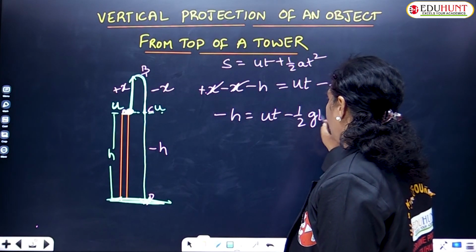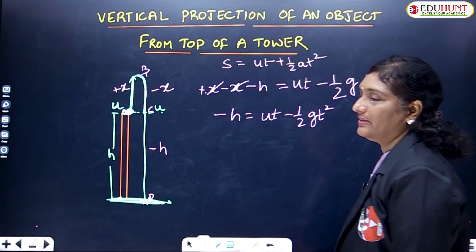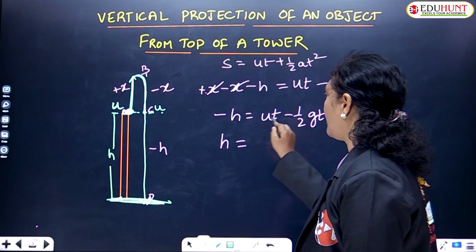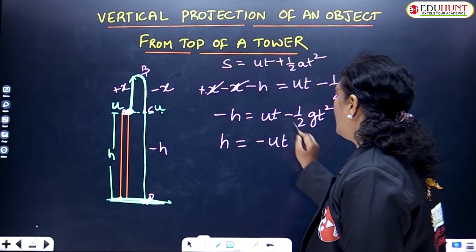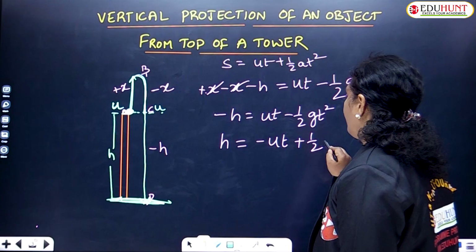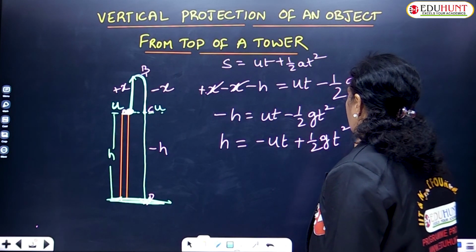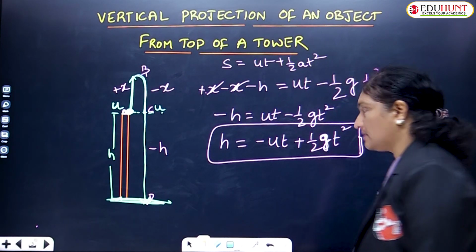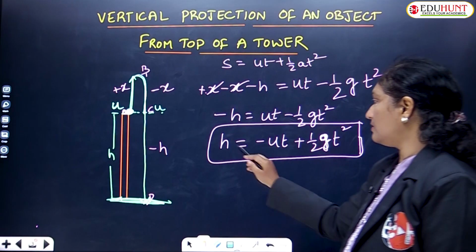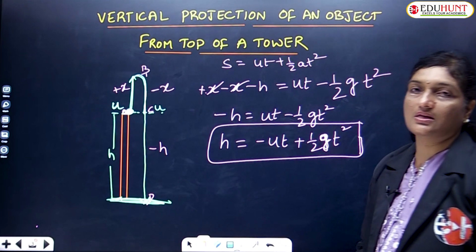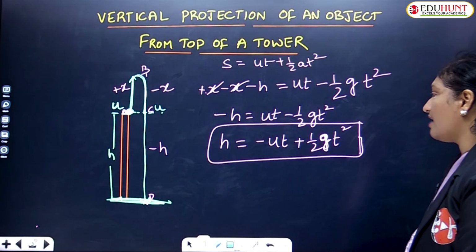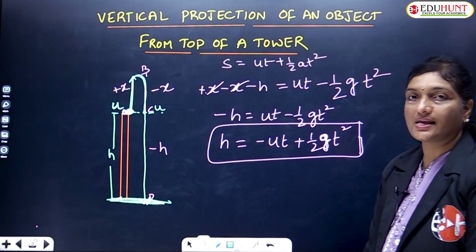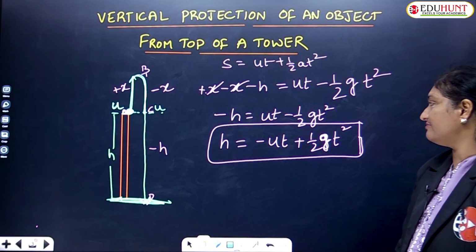Multiplying throughout with minus, minus into minus becomes plus h, equals minus ut, and minus and minus become plus half gt square. So whenever a body is projected upwards from the top of a tower, the height of the tower is given as h equals minus ut plus half gt square. So the displacement of the body is transformed as h equals minus ut plus half gt square.